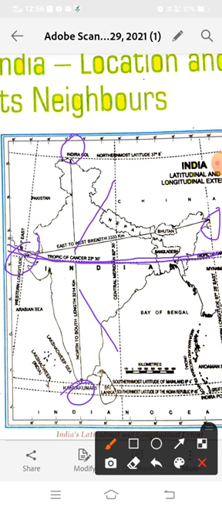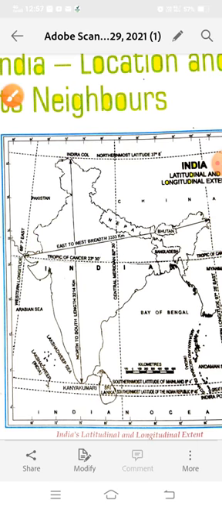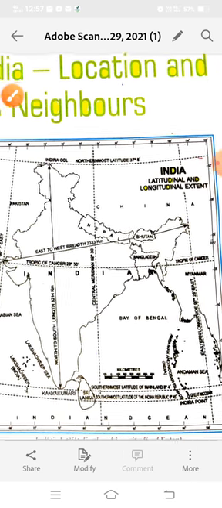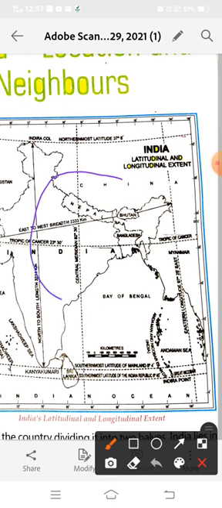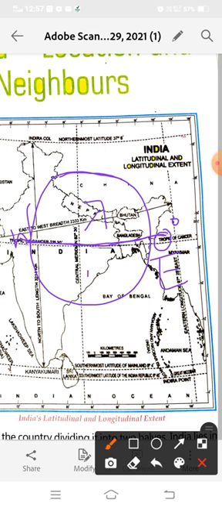Okay, and in your textbook it is given that India lies in the northern hemisphere. Now see how India lies in the northern hemisphere. Suppose this is our earth. I told you about one imaginary line on the 0 degree, known as the 0 degree latitude, which runs from east to west and divides our earth into two parts. The north of 0 degree latitude is called the northern hemisphere and the south of 0 degree latitude is called the southern hemisphere.